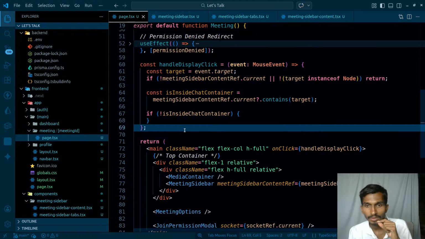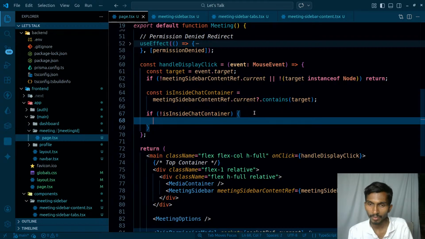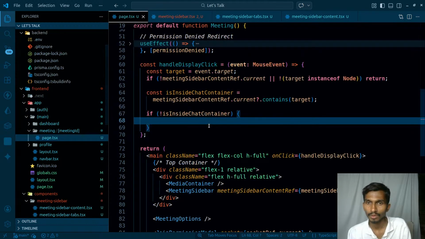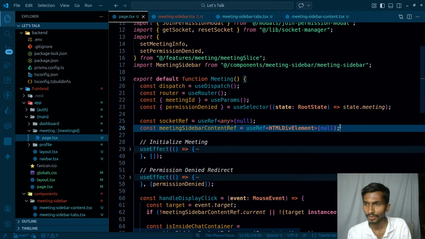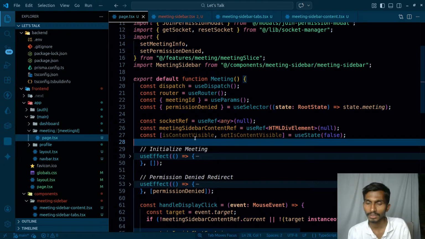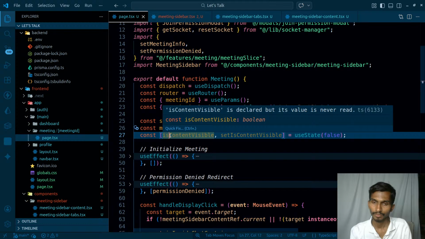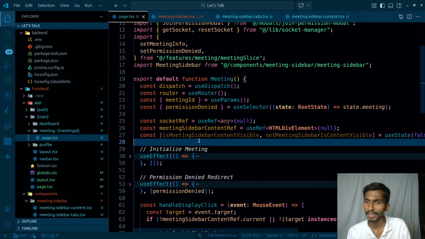Okay, that simply means is content visible, I'm going to be passing it directly from here. Okay, let's do it. Cut it from here, and sidebar meeting ref is okay. One more thing is going to be here, that's going to be is content visible. Content in the sense meeting sidebar content visible. Going to be a big one, but okay. Meeting sidebar. So is content is a meeting sidebar content visible.